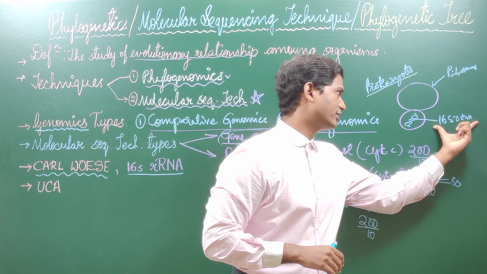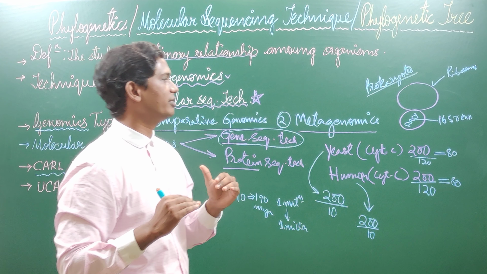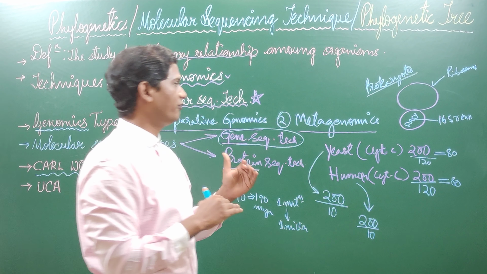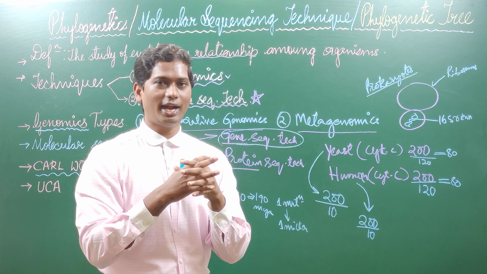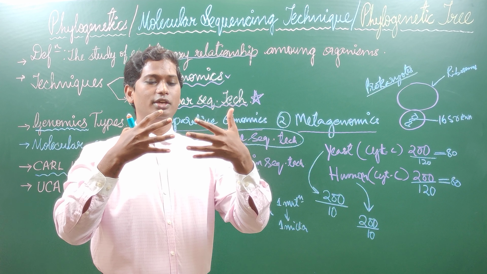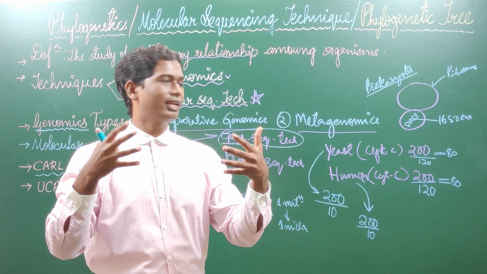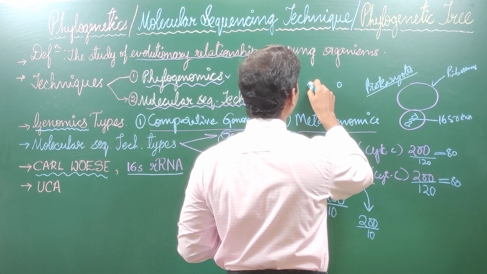After taking this 16S rRNA gene, what he did was he sequenced that particular gene of the genome. After sequencing, he got data. He understood something. After understanding, he compared the genomes of bacteria. Like he took, consider this is one bacteria, and he took the genome of this bacteria and this bacteria.